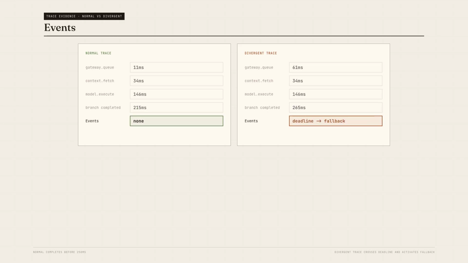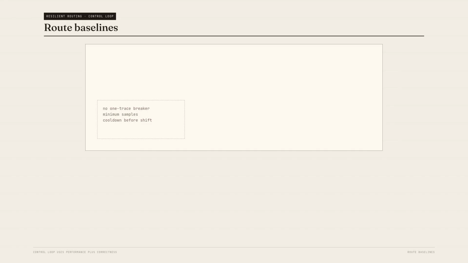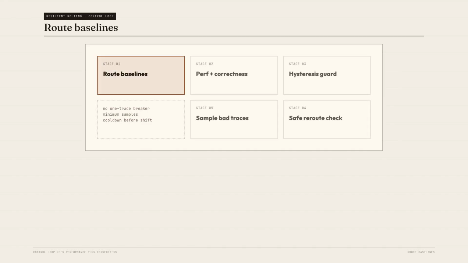The normal trace completes at 215 milliseconds. The affected trace completes at 265 milliseconds. Then the event sequence reveals the real incident: deadline exceeded, branch excluded, fallback activated, output committed. Once you can observe the causal chain, you can begin controlling it.